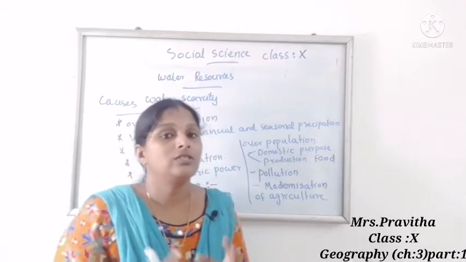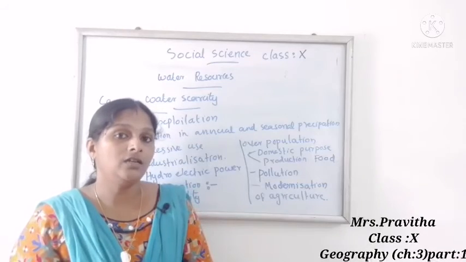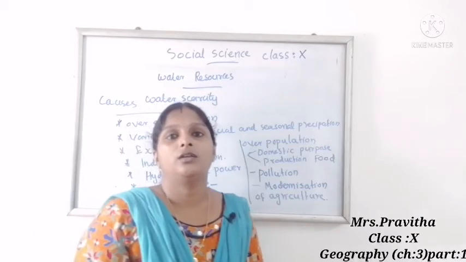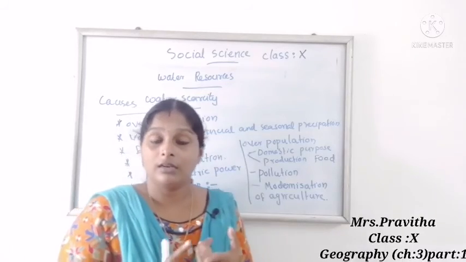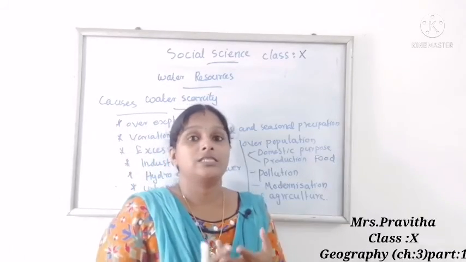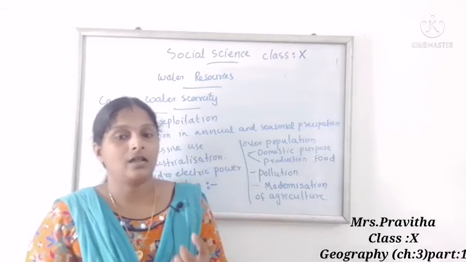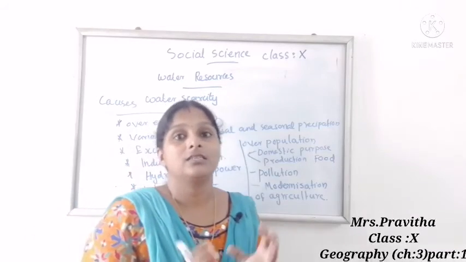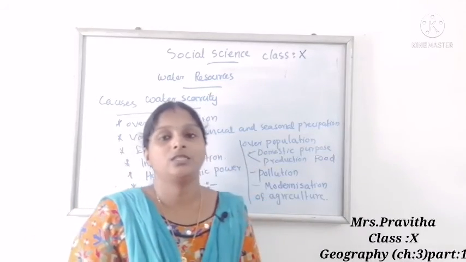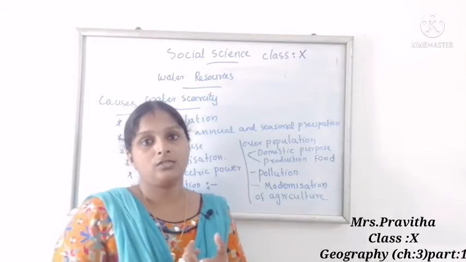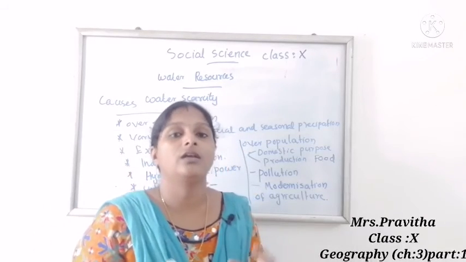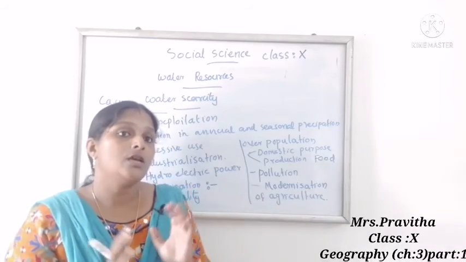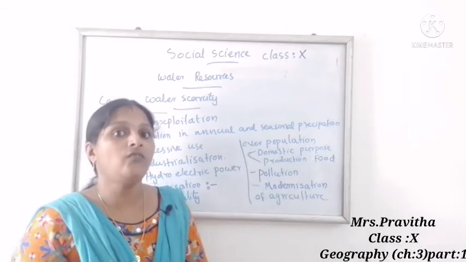Now you can tell which are the important sources of water. Different sources of water: surface runoff or surface water, which is water in rivers, ponds, oceans, seas, etc. Then rainwater, that is precipitation, annual rainfall, is another source of water. Then another source we can tell is groundwater. So these are the main sources of water.